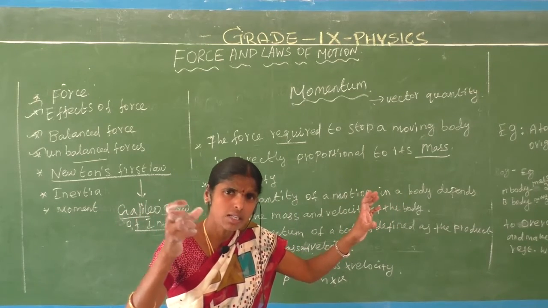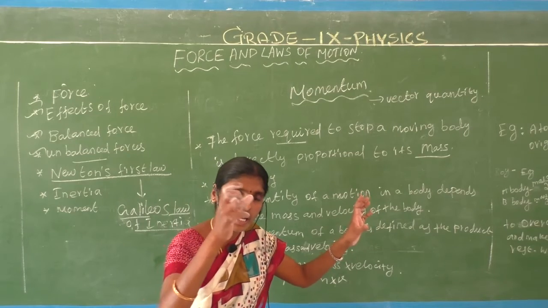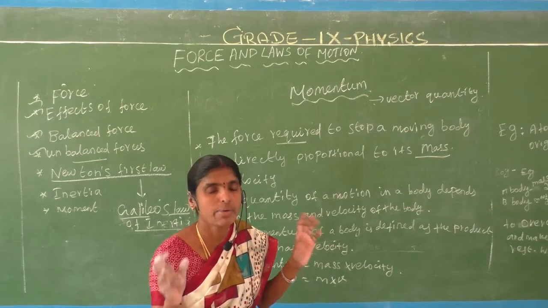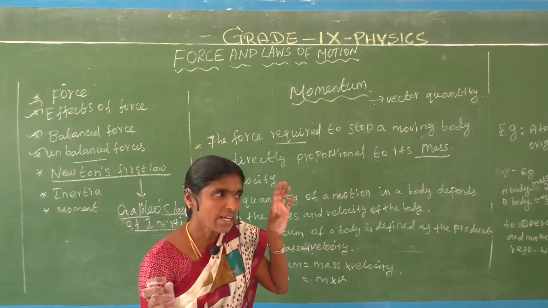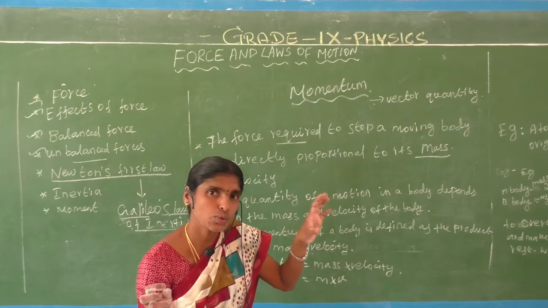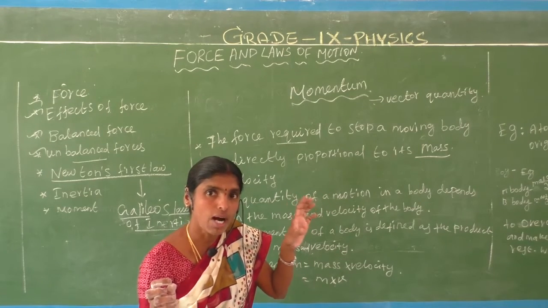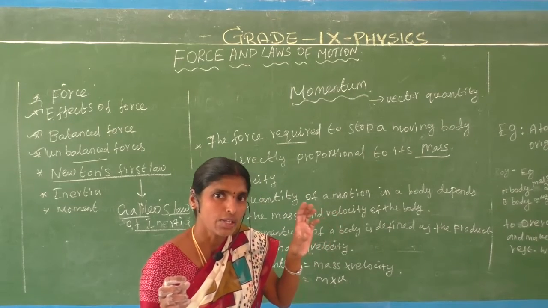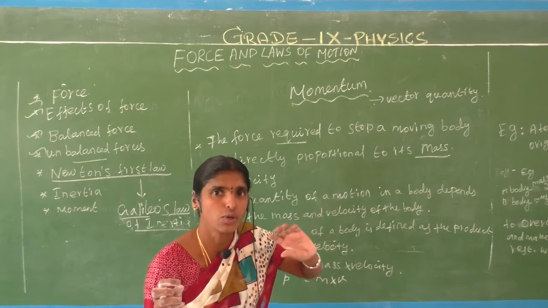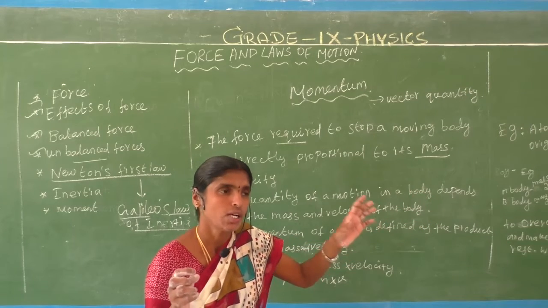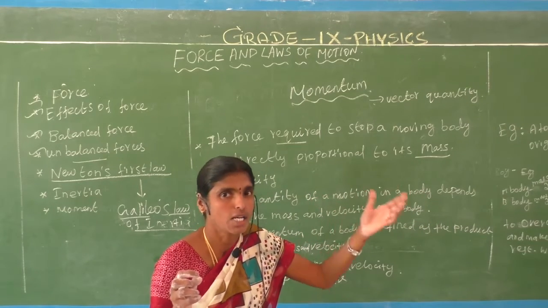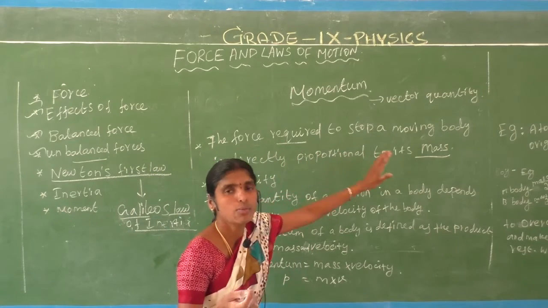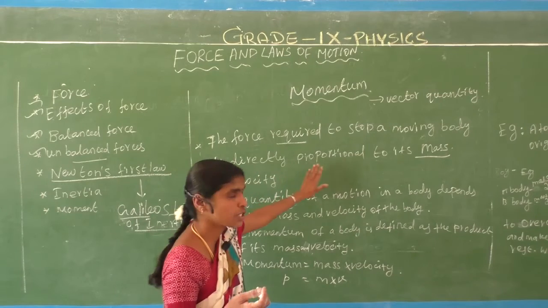But the tennis ball's speed and velocity will be low. If you ask why, it depends on the mass. If we give force to a heavy inertia object, heavy mass, its direction and velocity will be higher. In an object, the force depends on the mass and velocity also. So here the force required to stop a moving body is directly proportional to its mass.